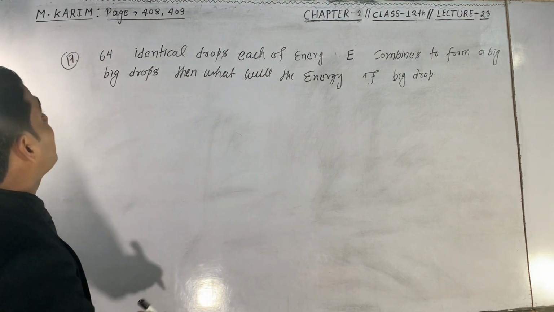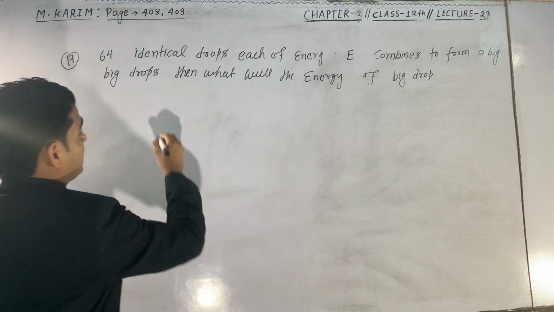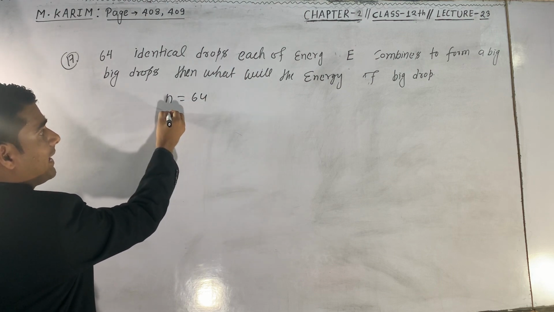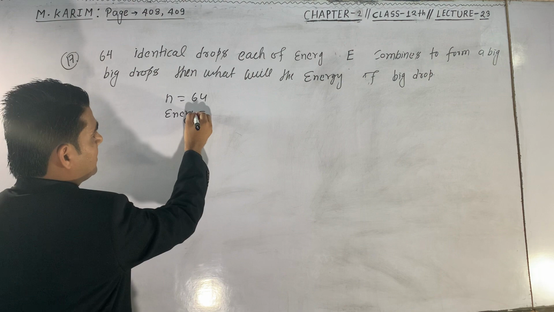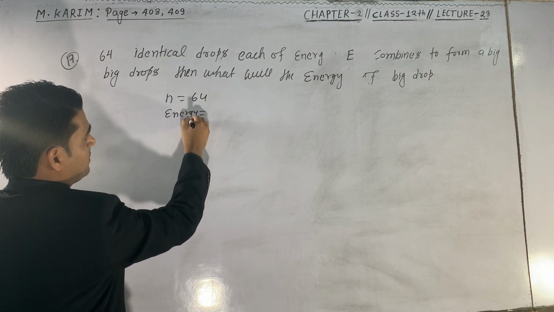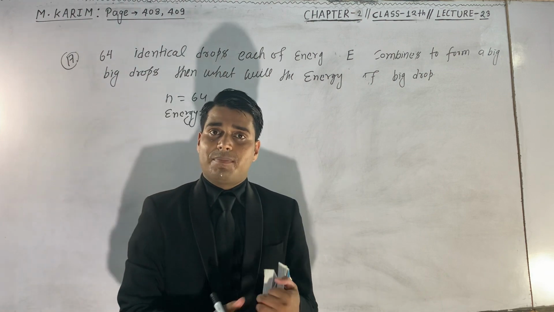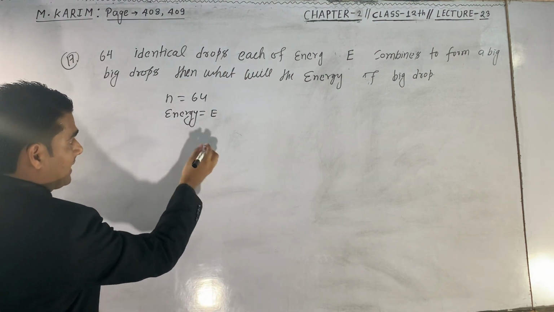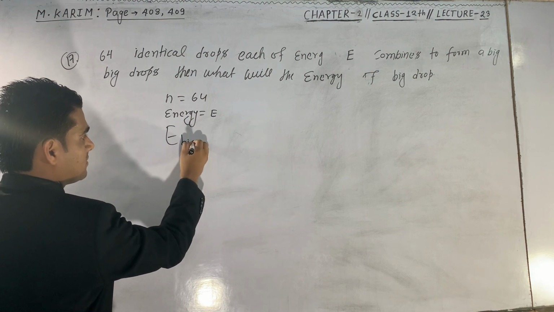Here there are 64 identical drops, each of energy E. The number of identical drops is 64. These identical small drops combine into a big drop. Then what will be the energy of the big drop? The question is asking like this.